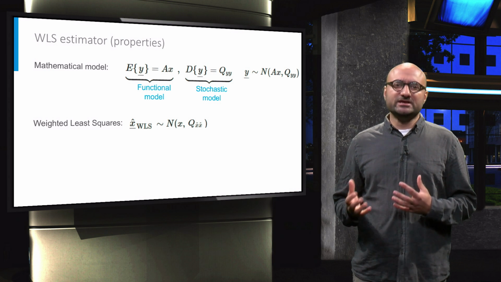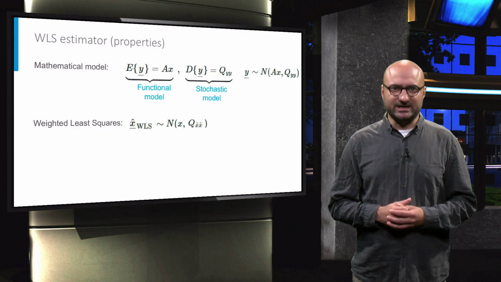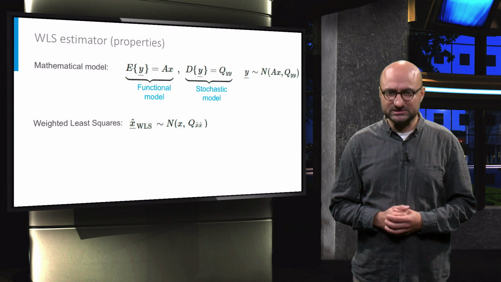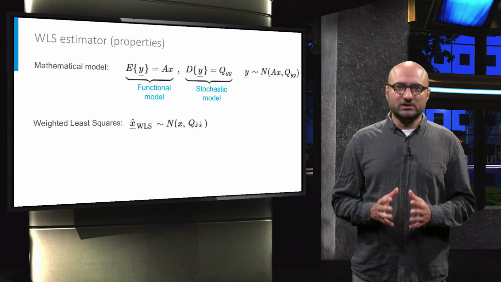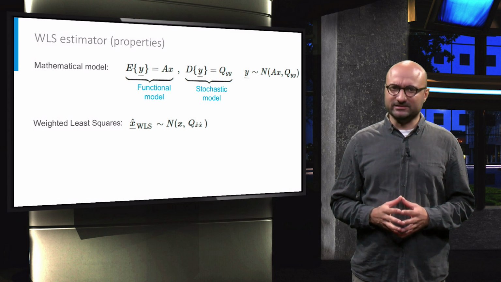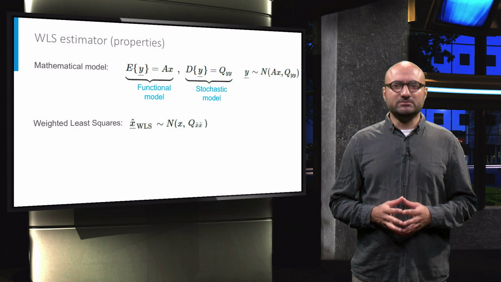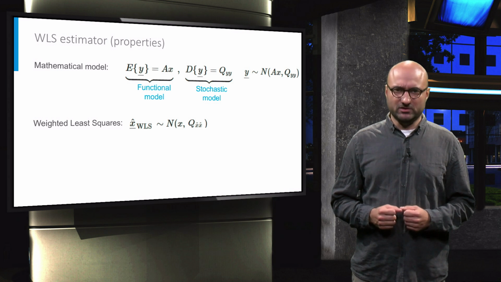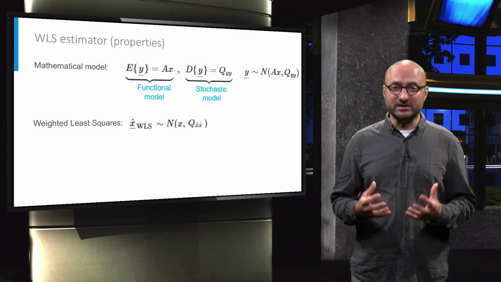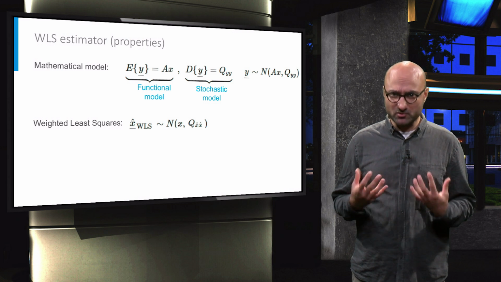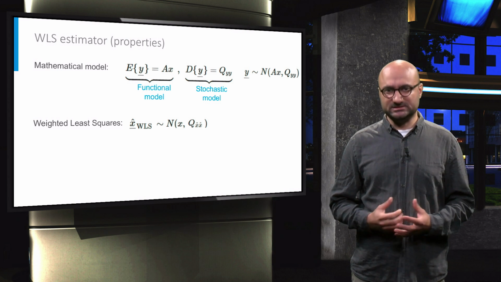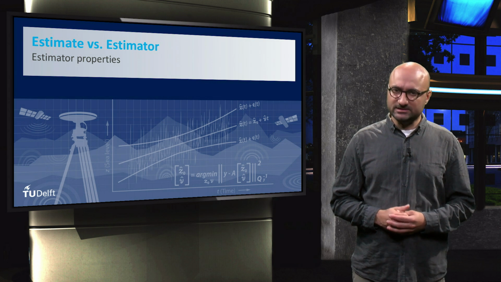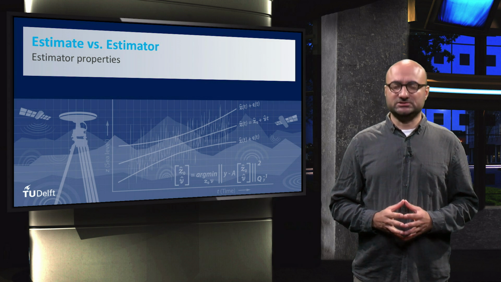The detailed derivation and interpretation of Qx hat and the quality of the estimators is the topic of the next unit. But here, I just want to conclude this lecture by saying that in general, with estimators being random variables, we are ideally interested in an estimator with possibly the lowest dispersion in Qx hat, or in other words, in the most precise estimator. Let's see in the next section how we can find such an estimator.